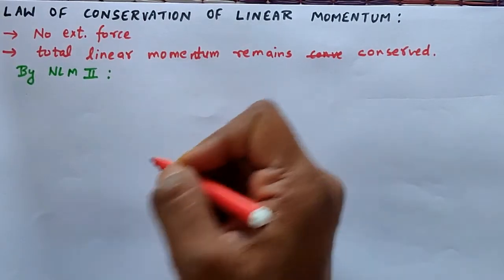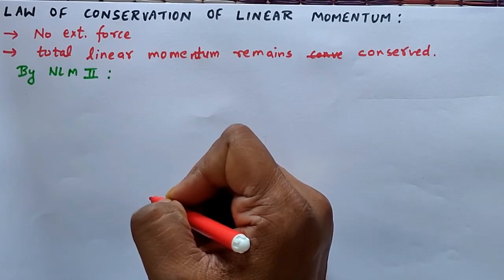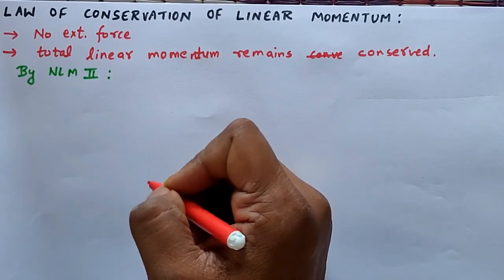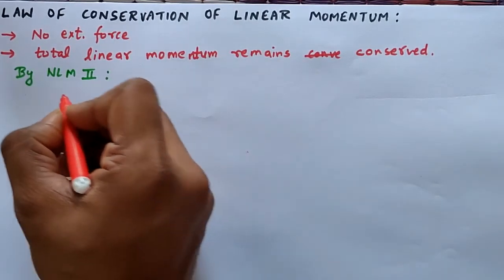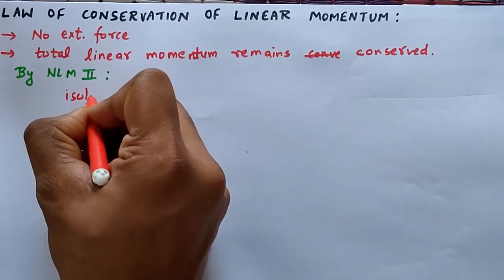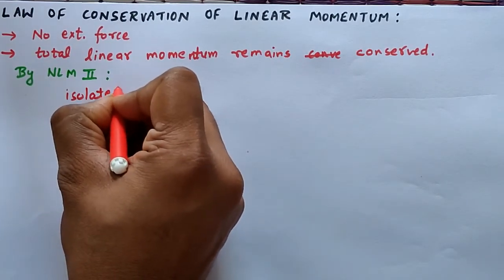Let us consider an isolated system. What is an isolated system? It is a system on which no external force is acting. Isolated means no external force is acting on it.